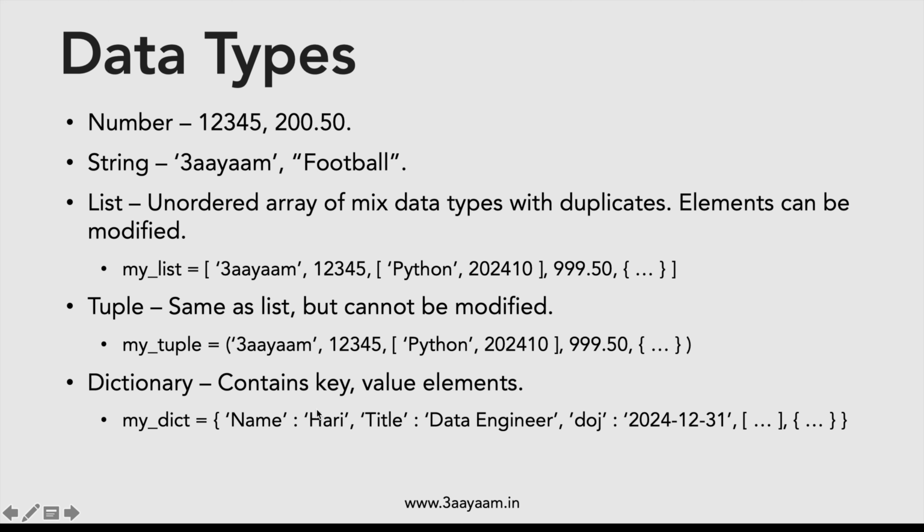And if you are familiar with JSON, you would see that there is a lot of commonality between JSON and dictionary. In fact, if we have files with JSON values, we map those JSON values in dictionary data type only in Python. And then finally we have set, which is similar to list but without duplicates. We cannot have duplicates in set.